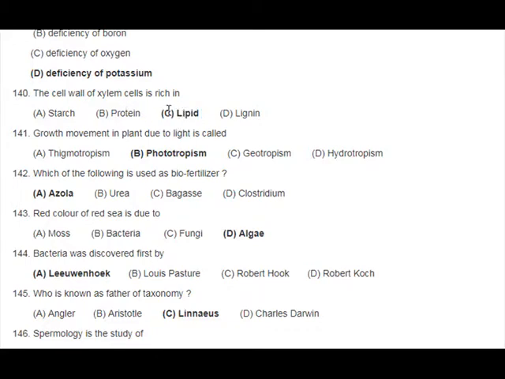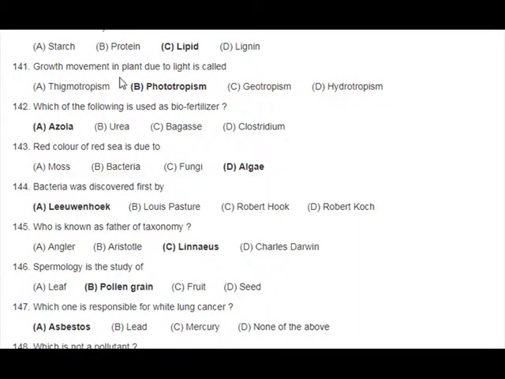Starch. B. Protein. C. Lipid. D. Lignin. 141. Growth movement in plant due to light is called: A. Phytotropism. B. Phototropism. C. Geotropism. D. Hydrotropism. 142. Which of the following is used as biofertilizer? A. Azolla. B. Urea. C. Bagasse. D. Clostridium. 143. Red color of Red Sea is due to: A.